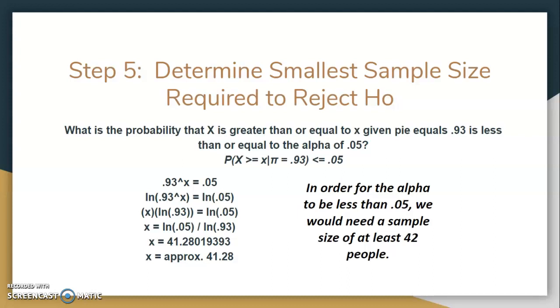So we can divide both sides by the natural log of 0.93. When we do that, the natural log of 0.05 divided by the natural log of 0.93 is essentially just a value. It's x equals 41.28019393, which is approximately 41.28. Now, in analyzing that, in order for the alpha to be less than 0.05, we would need a sample size of at least 42 people.